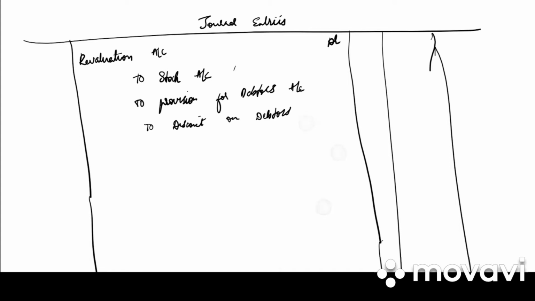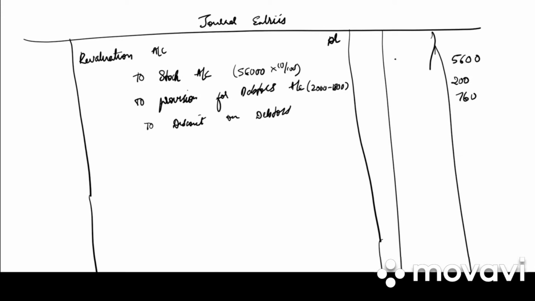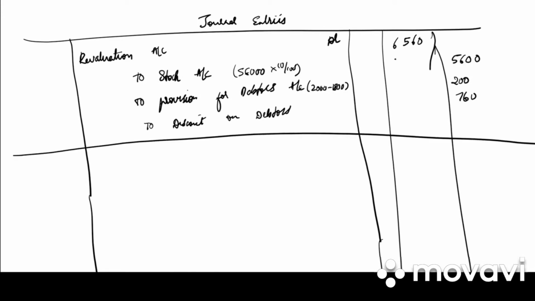So 56,000 into 10 by 100. We get 5,600. Provision for debtors will be 200. That is 2,000 minus 1,800. And discount on debtors will be 760. Total is 6,560. Write down the narration: decrease in the value of stock and creation of provision on debtors.